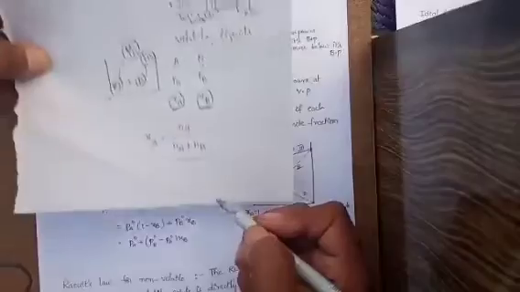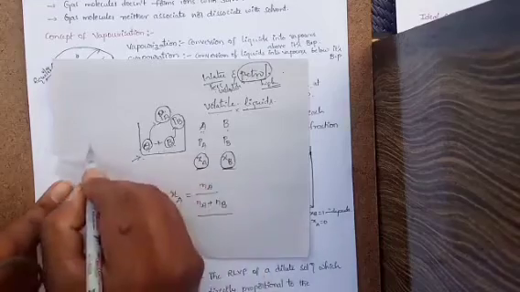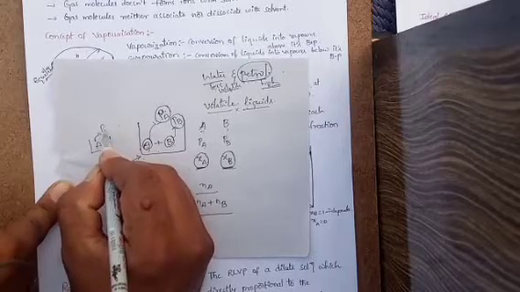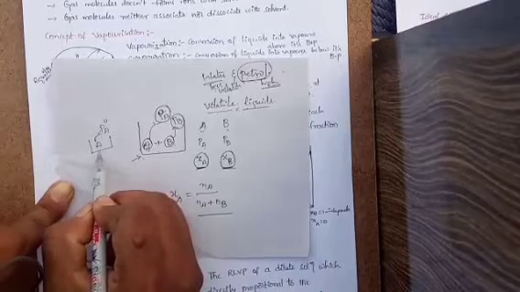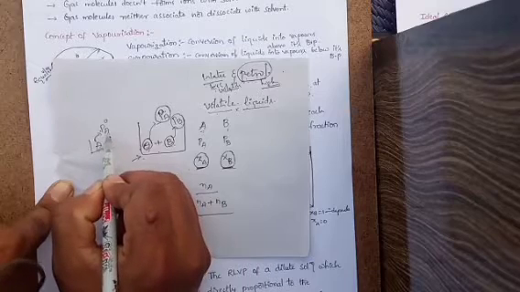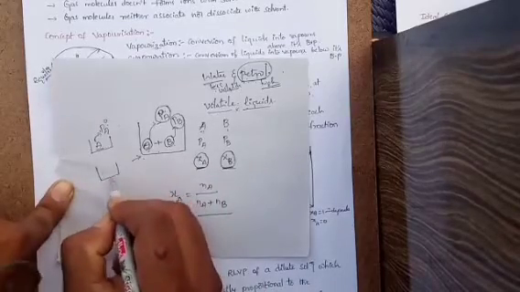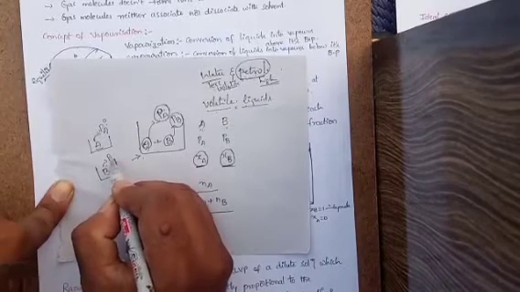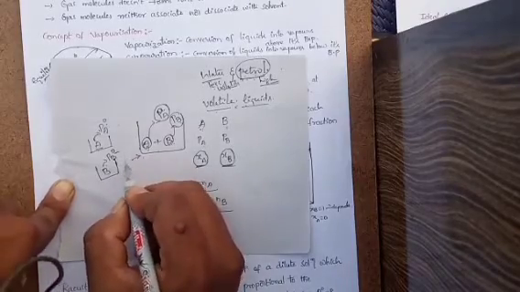Here we discussed a container where we are taking both A and B. If in another container you take only one component, it can exert a pressure, that is PA naught. Means the pressure exerted by component A in the form of pure state is the partial pressure of component A in pure state. If you take component B alone in another container, this one also can exert a pressure, that is PB naught. So naught indicates what? The pure state.